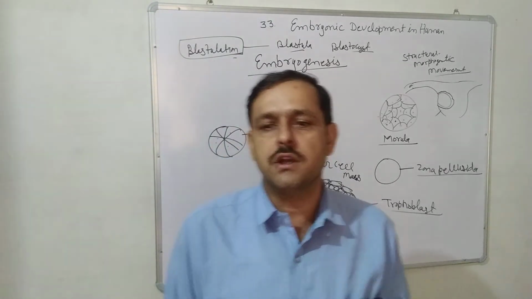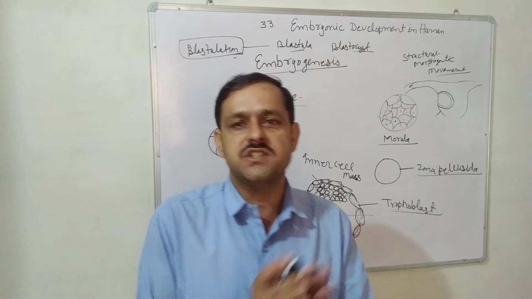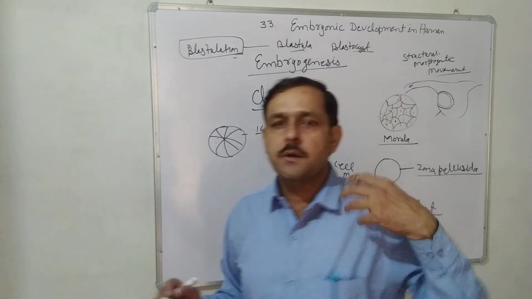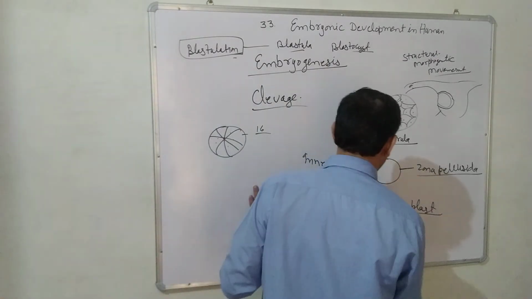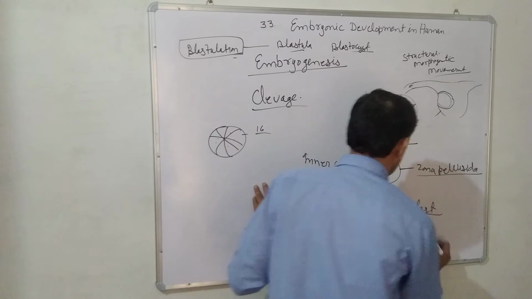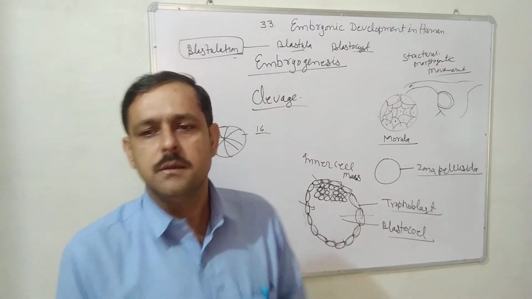Due to secretion of uterine fluid in the morula, the trophoblast separates from the inner cell mass, and a cavity is formed which is called the blastocele. This cavity is called blastocele, formed by filling up of uterine liquid in the morula.